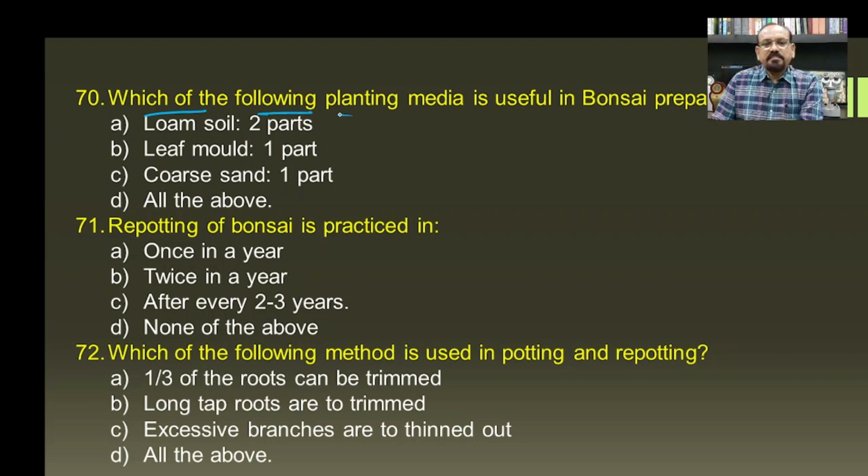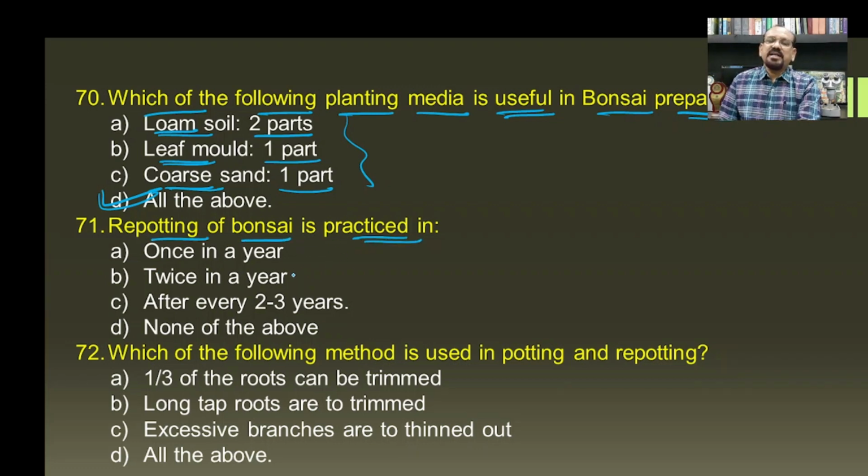Then which of the following planting media is useful in bonsai preparation? There is use of the loam soil, then leaf mold and the coarse sand together, in the ratio of two parts, one part and one part respectively. It means that all the above will be required for the bonsai preparation. Then rooting of bonsai is practiced in repotting. So repotting of the bonsai is required after every 2 to 3 years, otherwise the plant will die.